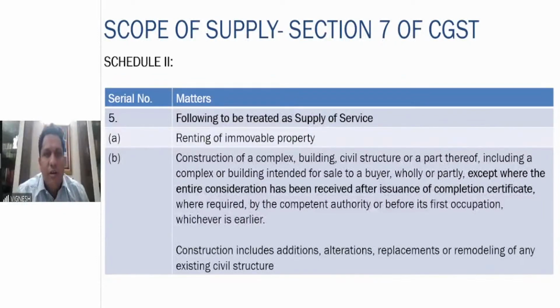You are into construction of apartments. When you are constructing the ground floor, you are telling your friend, boss, I'm doing a construction business here. I'm doing a ground floor. You want to book a flat? This is the price. So give this price. I will do the construction. So first only you are taking the money from your friend. Supply of service. That is what is covered. Same example. You completed the flats. Later you are selling. It does not come under this schedule point.